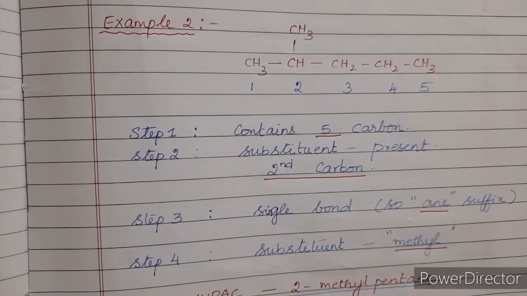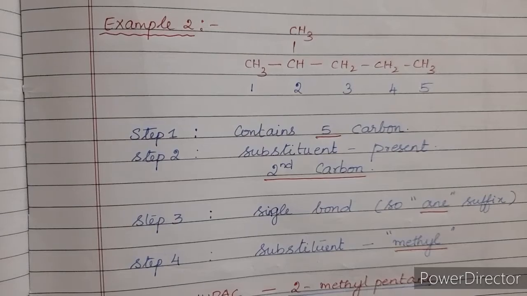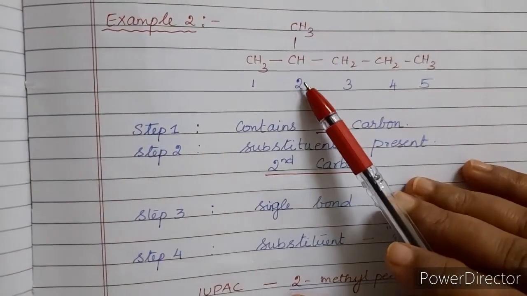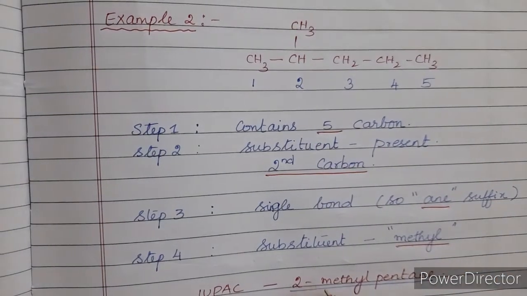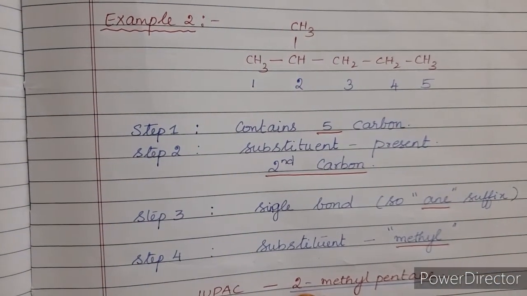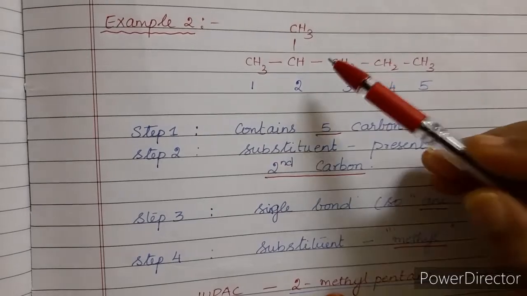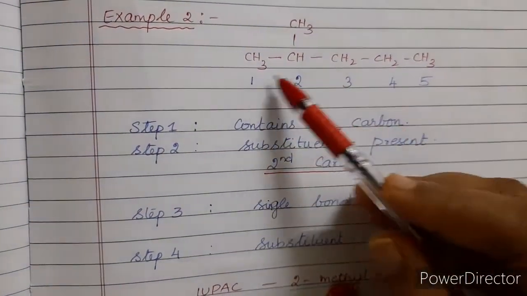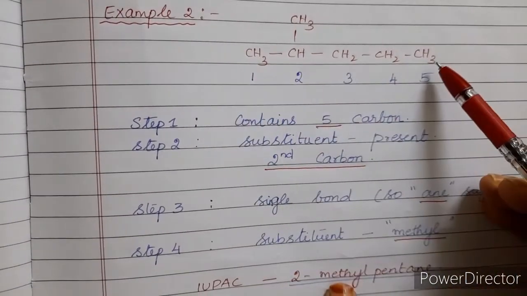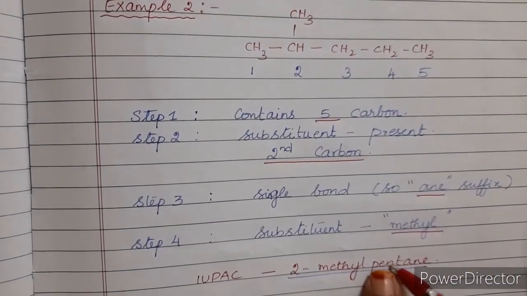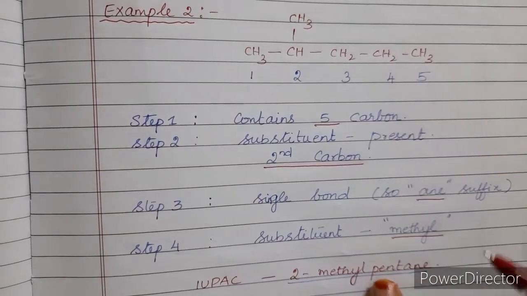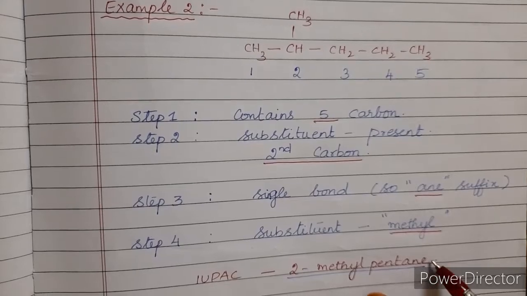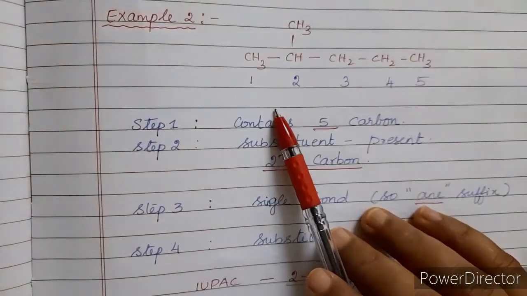Now once again I'll repeat, children. If you write the IUPAC naming, first you have to see in which place the substituent is present. Here the substituent is present in the second carbon. So 2 and hyphen. Hyphen is a must. You should not forget it. And what is the substituent that is present? Here the substituent present is methyl. So methyl. Now how many carbon atoms are there? The longest chain consists of 5 carbon atoms. So pent. Now it consists of only single bond. So ane. So 2-methyl pentane is the IUPAC name for this compound.